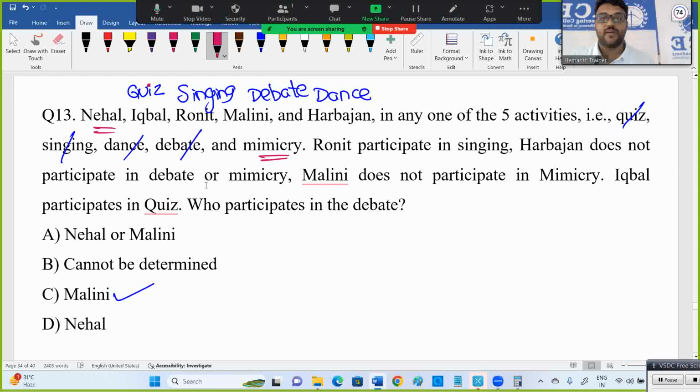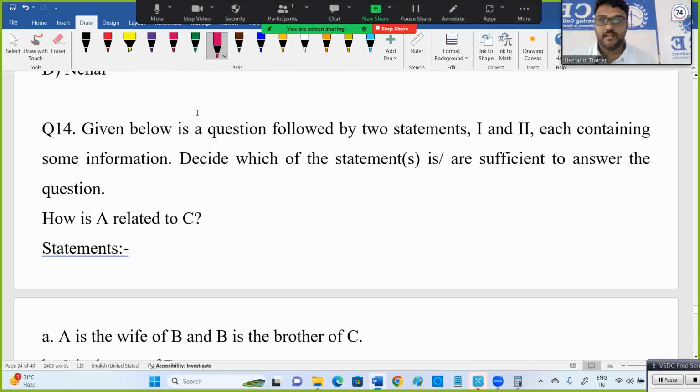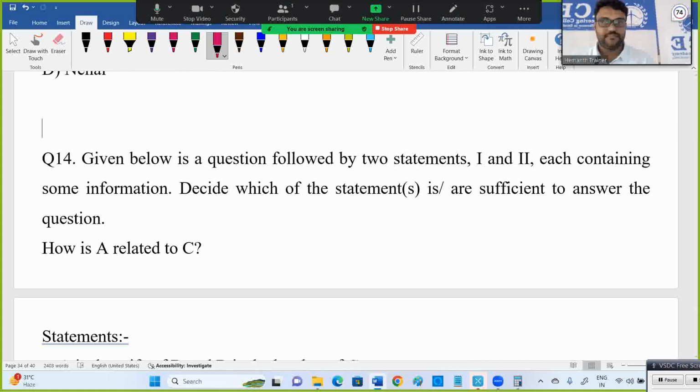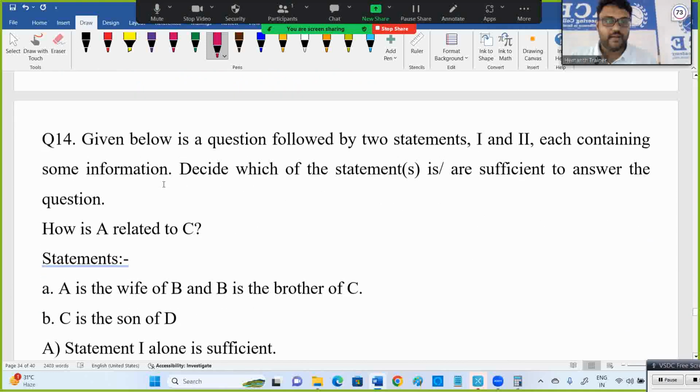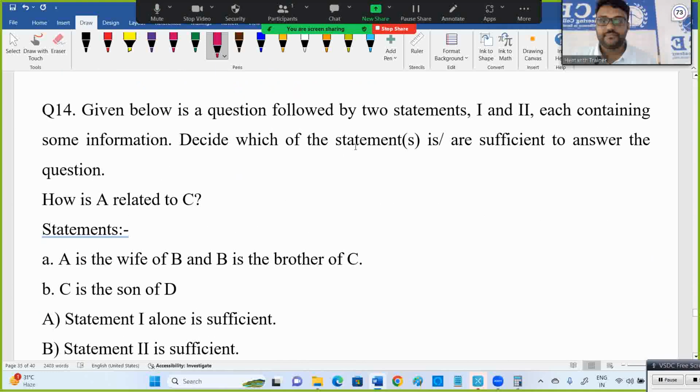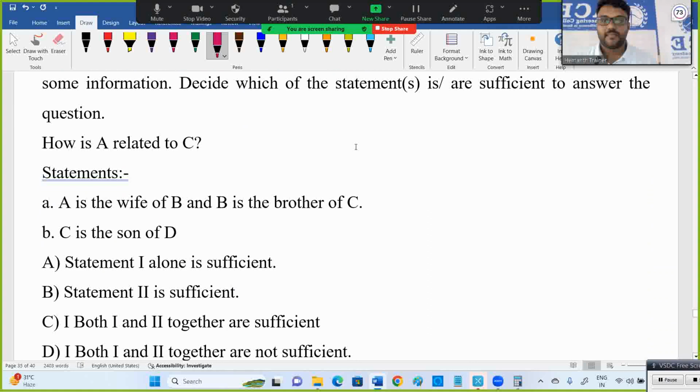Data interpretation in quant, and in reasoning, quant advanced, they're asking, so please prepare. Again, data sufficiency, but related to blood relation now. How is A related to C? I think it's a very easy question among data sufficiency so far.